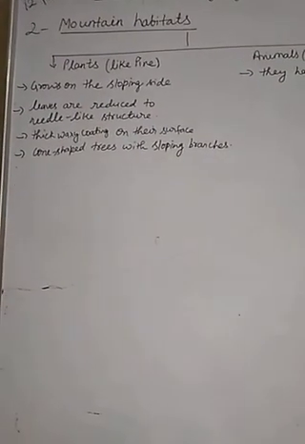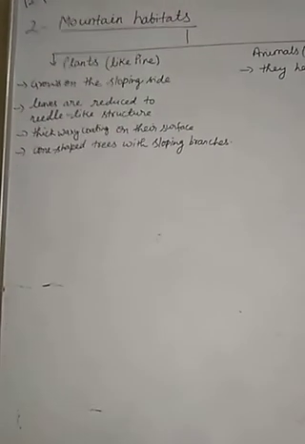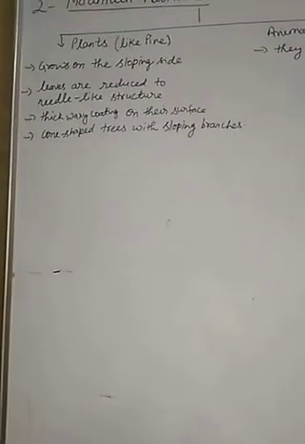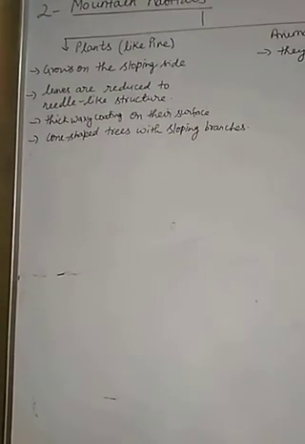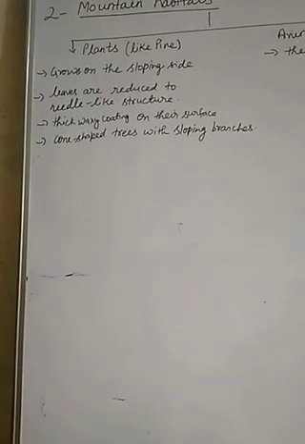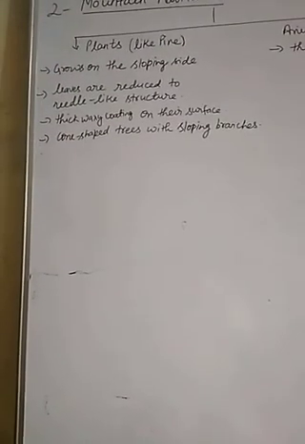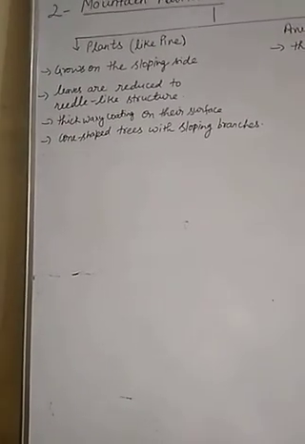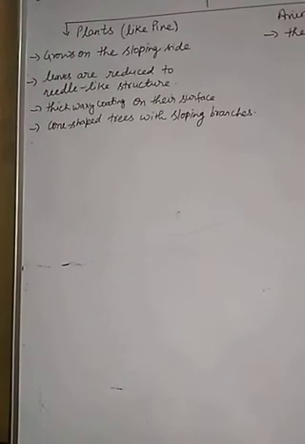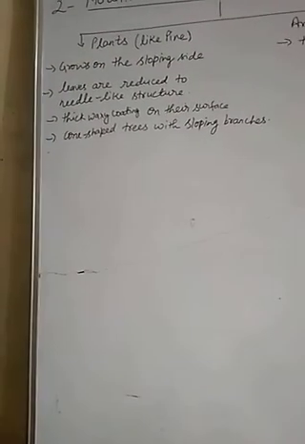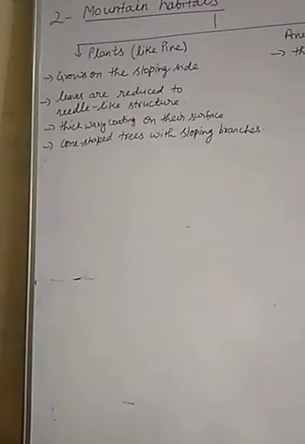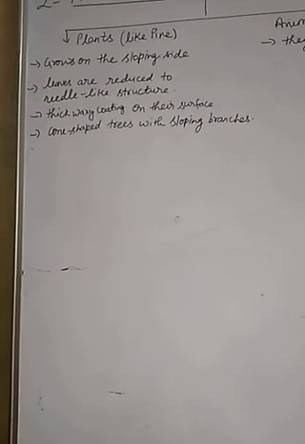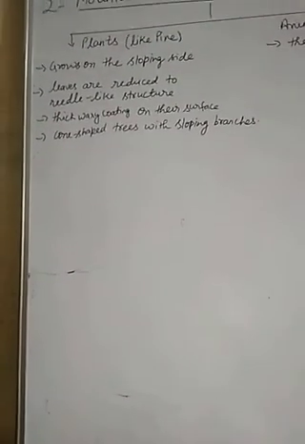So let's know what are the characteristics or the adaptations of the plants and animals found in the mountain region. About the plants, some of the important plants found in the mountain regions are trees like conifers. They grow on the sloping side of the mountain. It is because most of the rainfall in such areas flows down the slopes and very little water is available to the trees. So to conserve